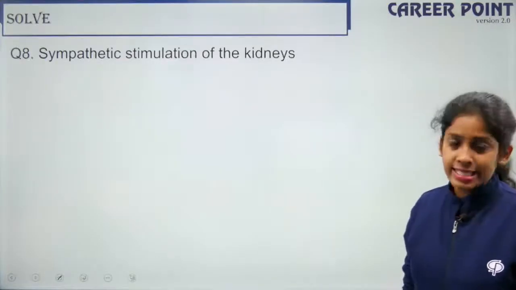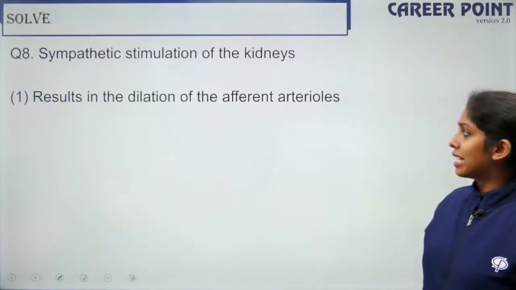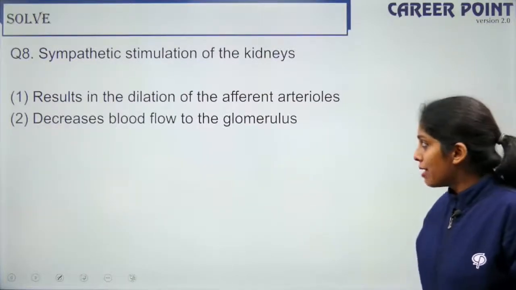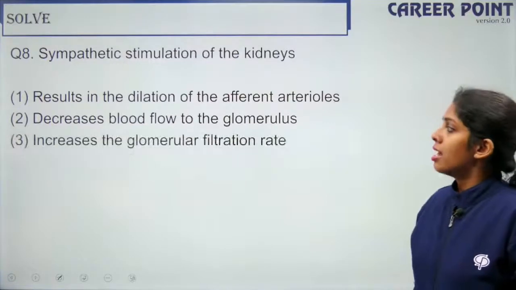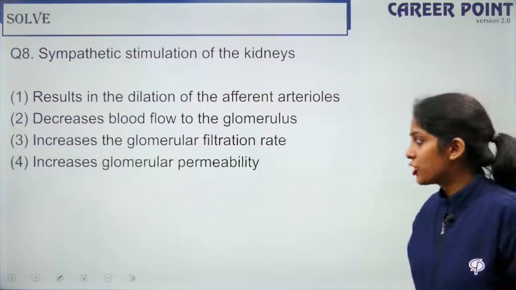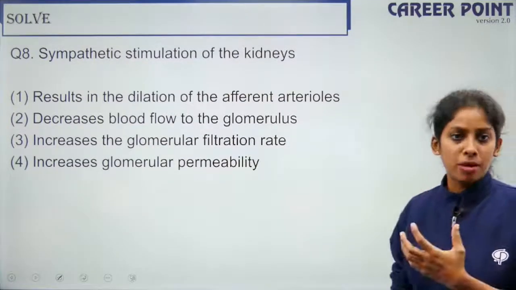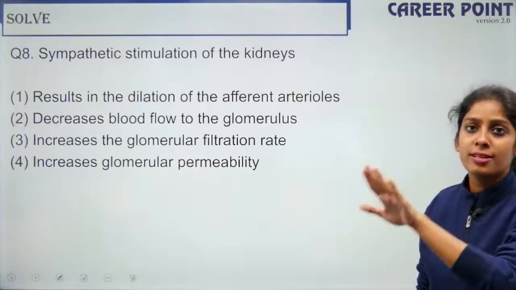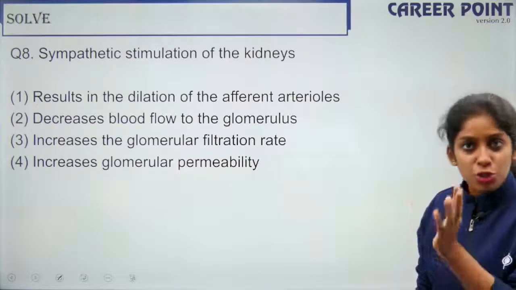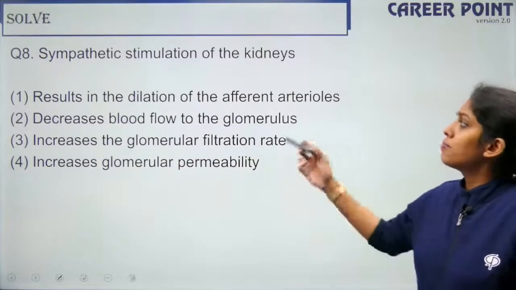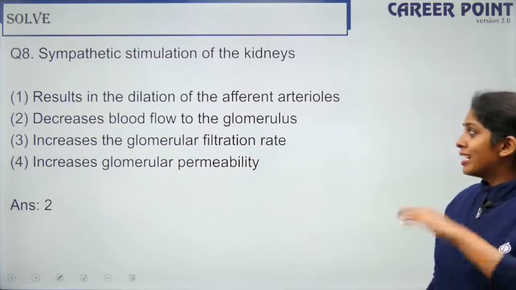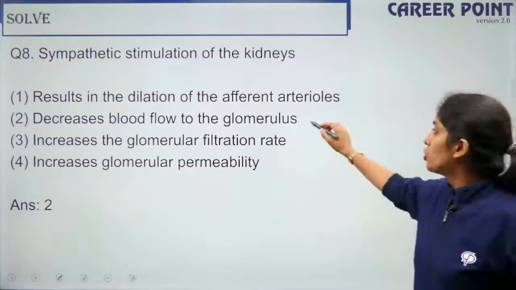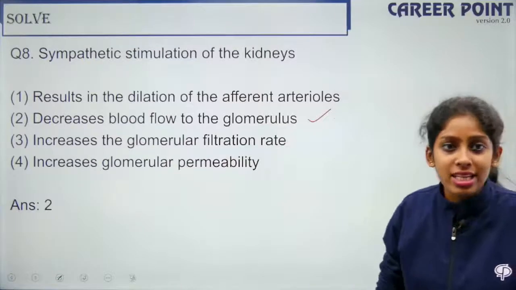So question 8. So sympathetic stimulation of the kidney results in the dilation of the afferent arterioles, decreased blood flow to the glomerulus, increases the glomerular filtration rate, increases glomerular permeability. So in the brain you have sympathetic nervous system and parasympathetic, which work opposite to each other. So what will the sympathetic stimulation do? So it decreases the blood flow to the glomerulus, whereas parasympathetic will do the opposite. So remember, this is the answer.